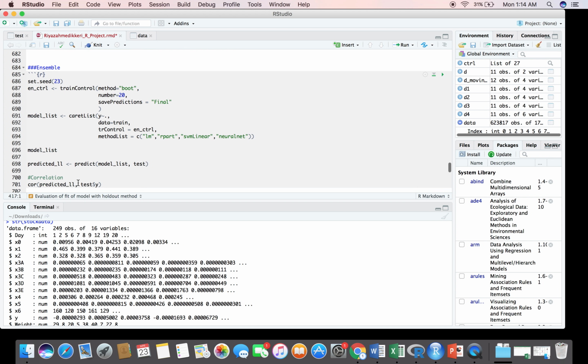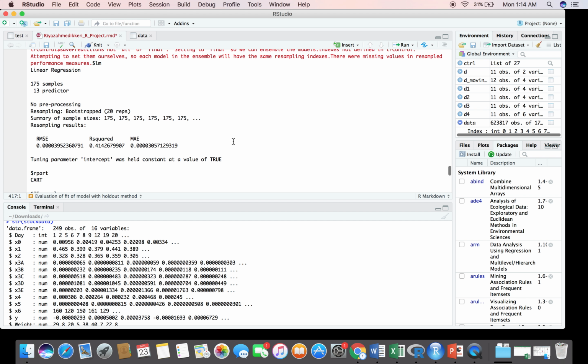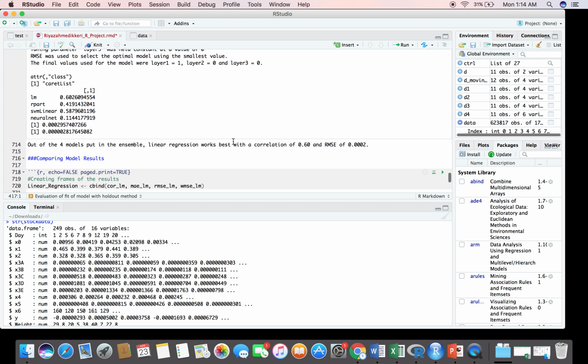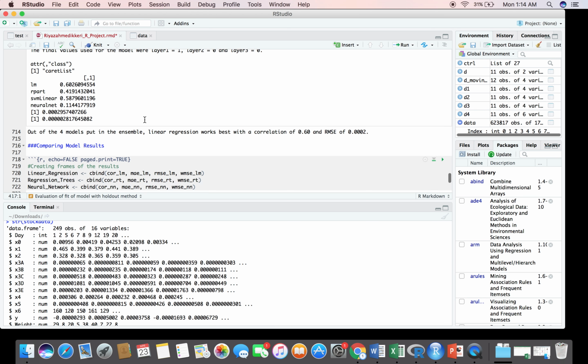The ensemble I've created here is from the caretEnsemble package, and I've used linear model, rpart, SVM linear, and neural net. But it gave me pretty much the same results here. As you can see, I've got the correlation of 0.60, 0.41, 0.58, and 1.1, LM being the best.